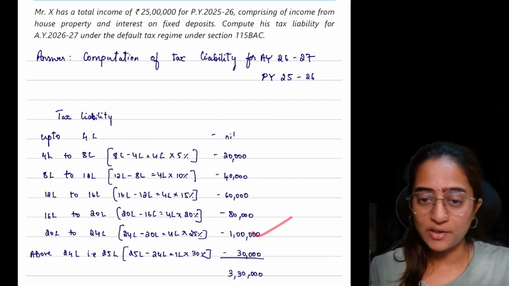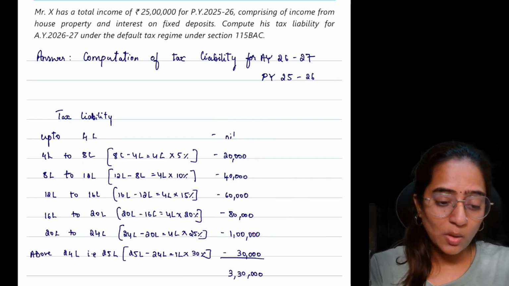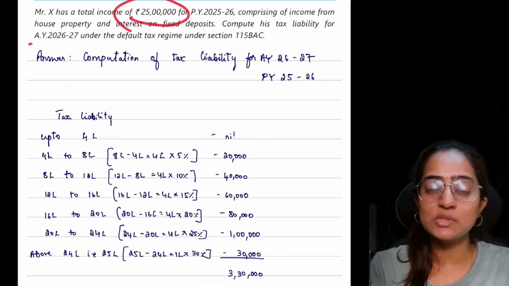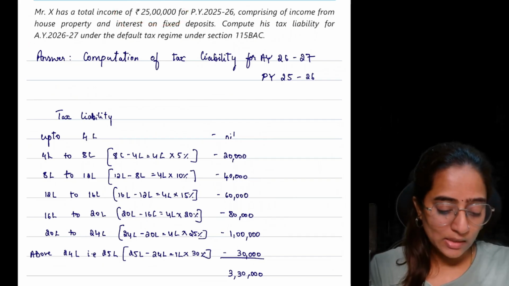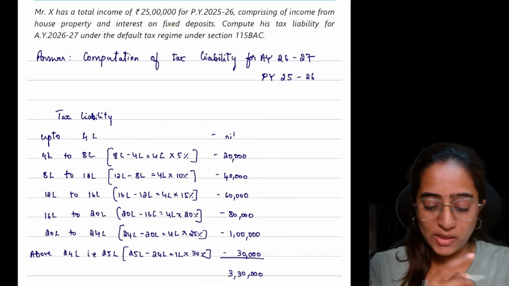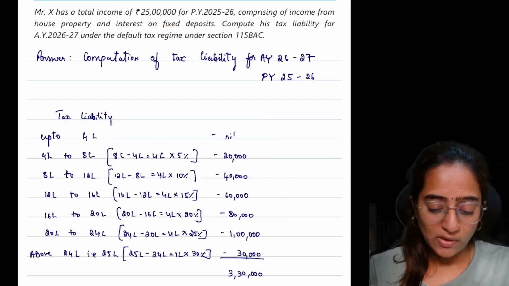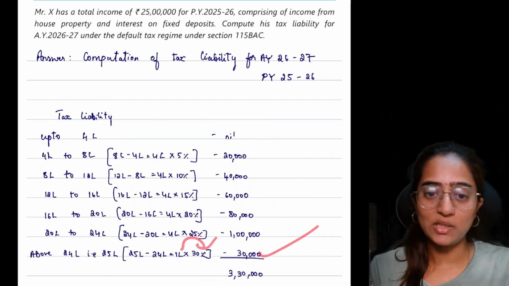So 1 lakh you have considered here, right? So then how much is your income? How much is Mr. X income? It is 25 lakh. Out of 25 lakh, up to 24 lakh you've already considered. So the difference is only 1 lakh, right? So 1 lakh into 30%, that is going to be 30,000.